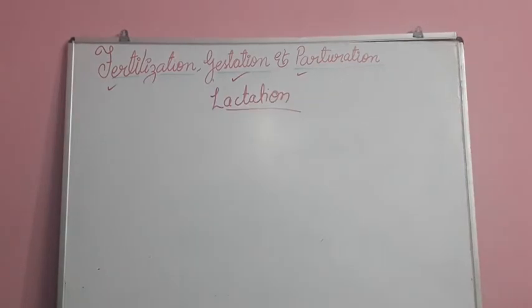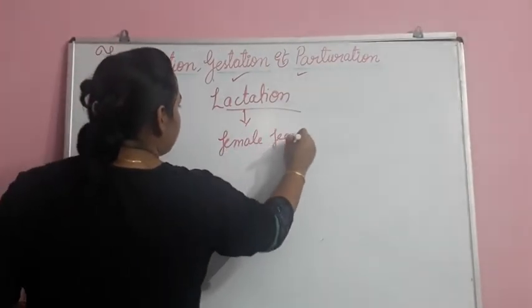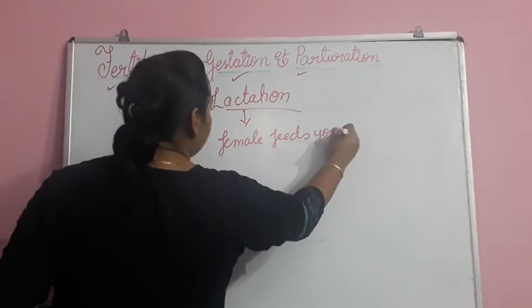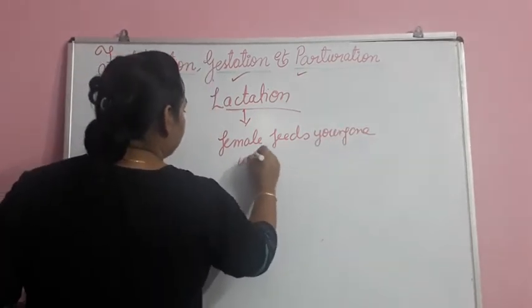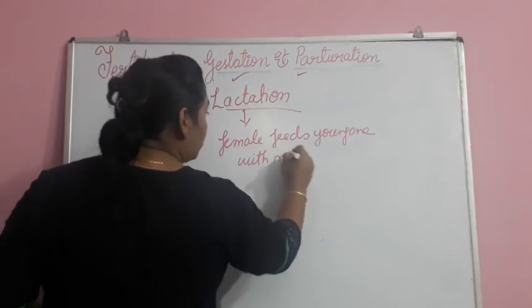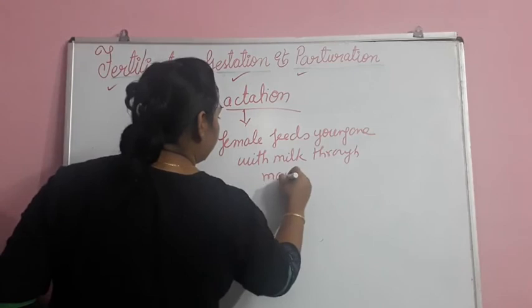So now let's see what is lactation. Lactation means the time or period when the female feeds the young one with milk through the mammary gland.